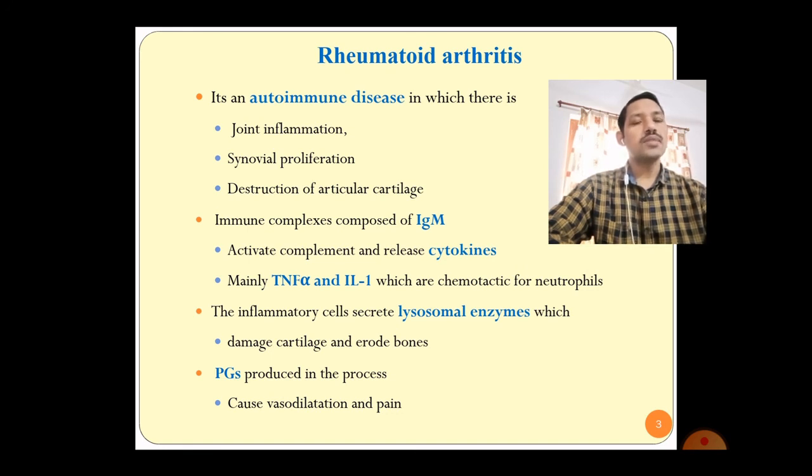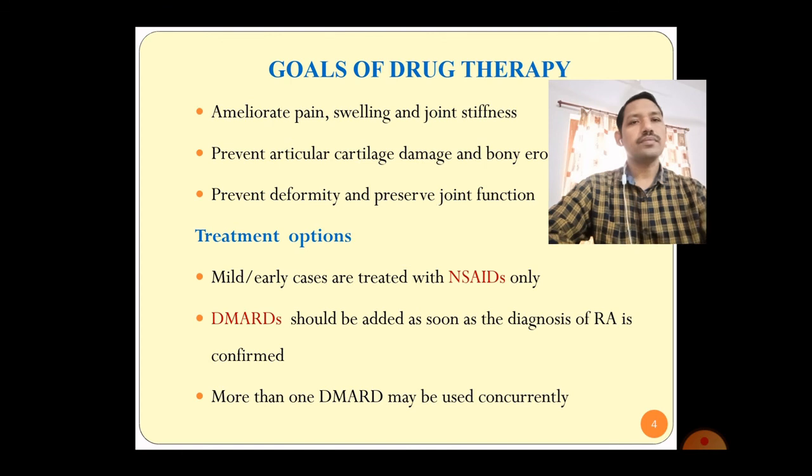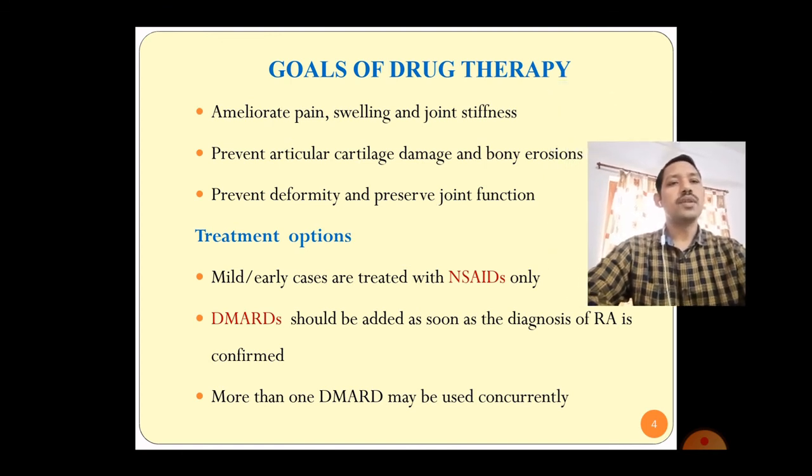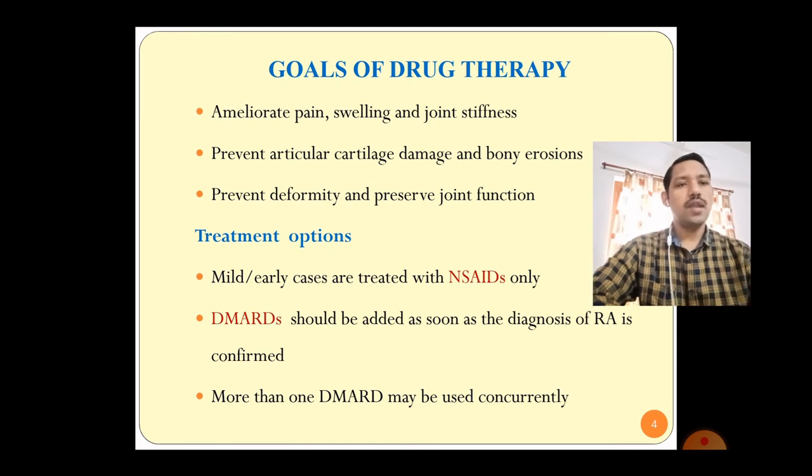And the clinical symptoms, as we have discussed, are inflammation in the joints as well as pain. Goals of drug therapy. Whenever we start the therapy, what should be the goal of your therapy? First is symptomatic relief from the pain as well as from the inflammation.